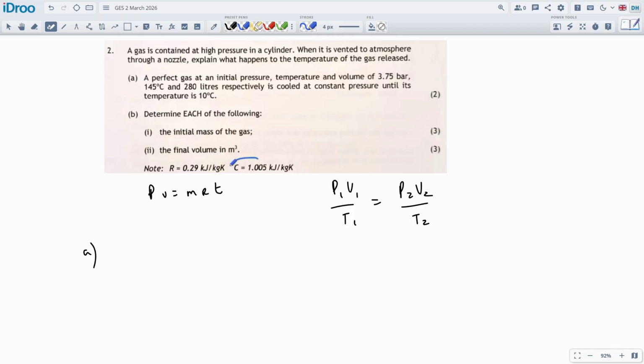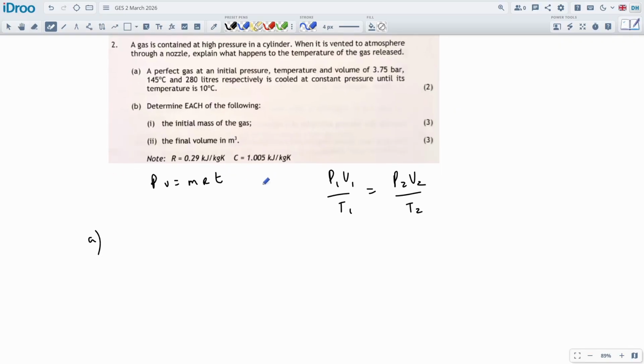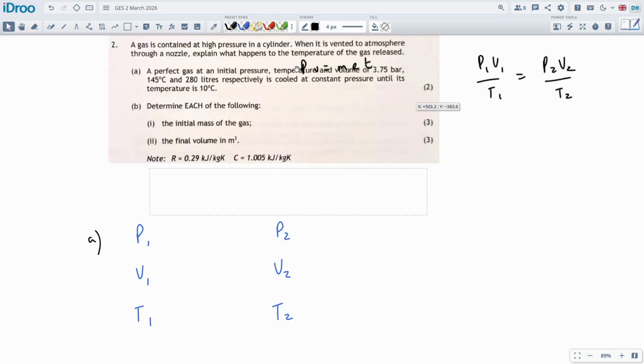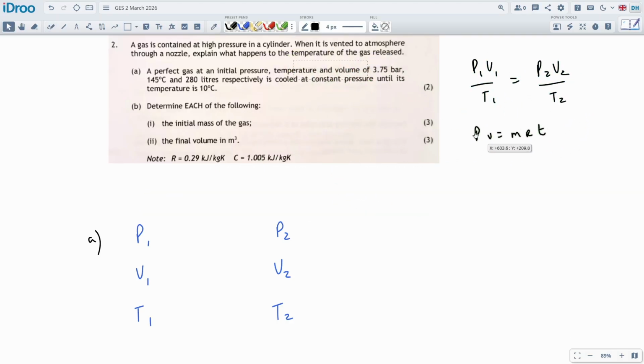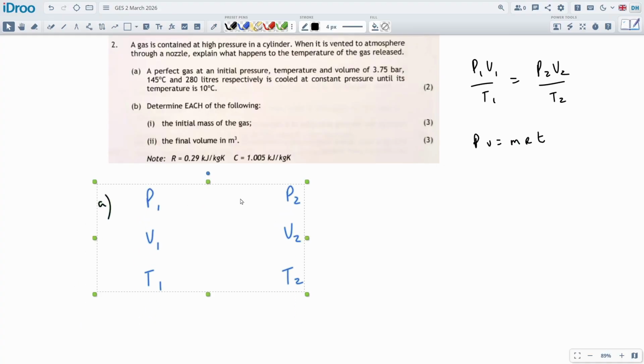Again, they have thrown in this c as well, which is a part of Q = mcΔT. This is a heat capacity, specific heat capacity, which we don't need for this question. So why is it here? Nobody knows. I don't know. Again, it's not normal to have extra information. So let's get to work. P1 V1 T1, and then P2 V2 T2. Probably everything's in mixed up units. The usual units that we need will be in there somewhere, but some of them will, some of them won't, and we've got to convert them all.